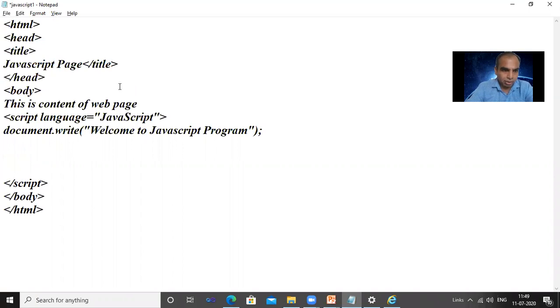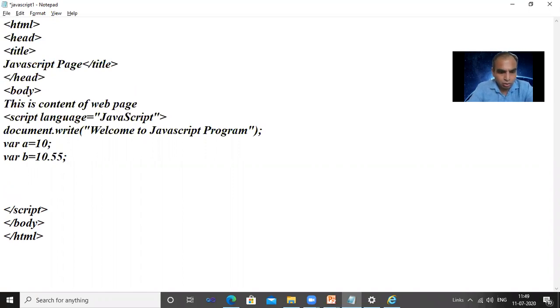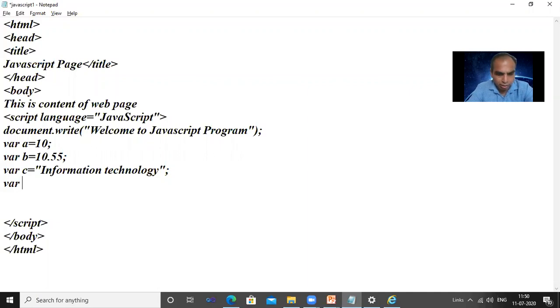So see that now, after welcome I am assigning some variables. Variable A stores 10. Variable B stores the decimal point 10.55. Variable C is assigned in double quotes a string, information technology. Then var D is assigned null, okay, an empty value. So let's see the output, alert first upon A.